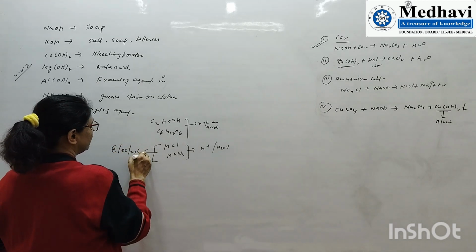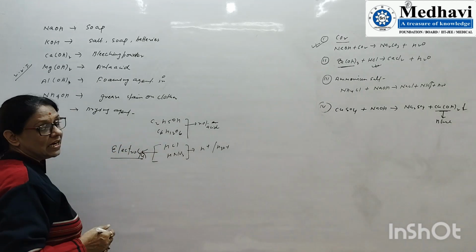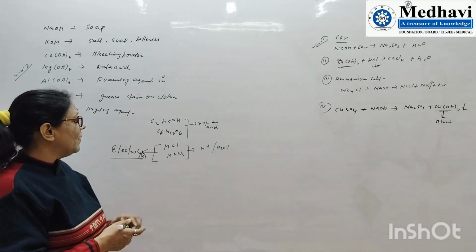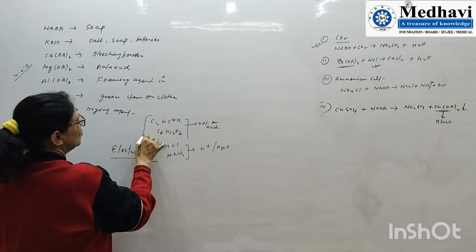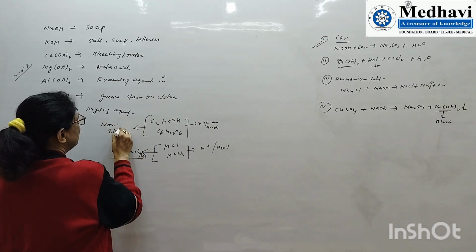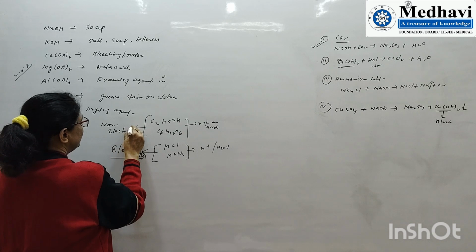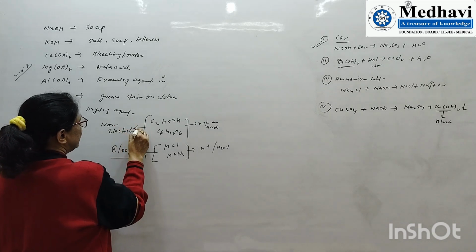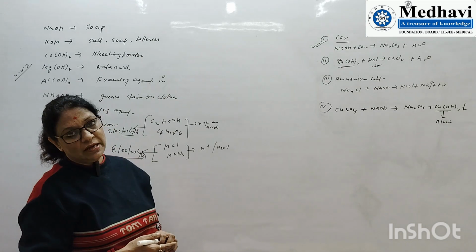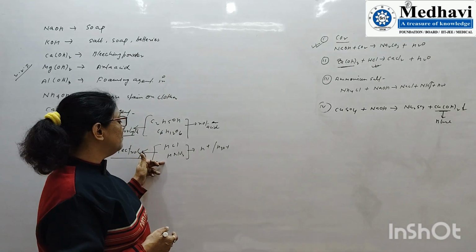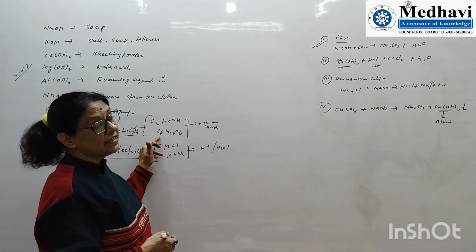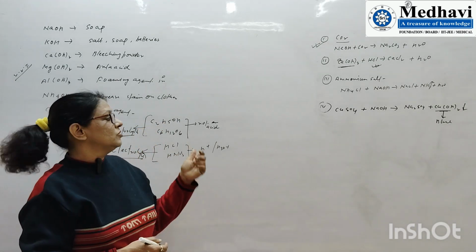Very, very important information. Electrolytes are those compounds which give ions in their aqueous form. But ethanol and glucose are non-electrolytes. So non-electrolytes cannot behave as an acid, whereas electrolytes are compounds which give hydronium ion. So we can say that these two compounds are acids because they give hydronium ion. These two compounds are non-electrolytes. They never give hydronium ion, so they are not acids.